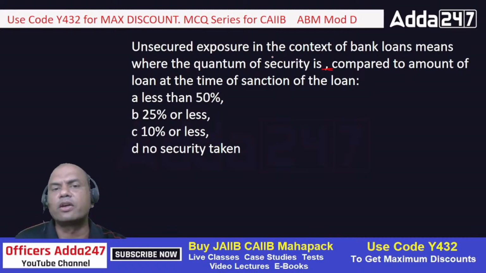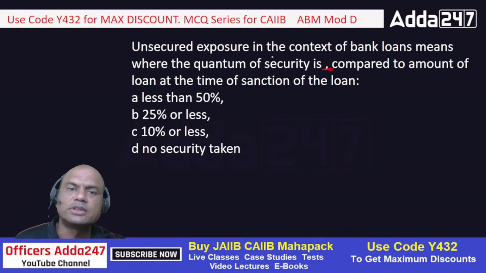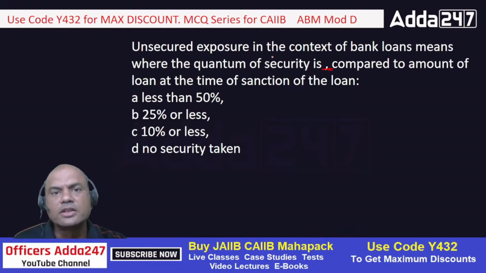Suppose I take security of, let's say, 70,000 for this 1 lakh, so it's almost a secured loan. Out of 1 lakh, 70,000 is secured, so security is there. Suppose I take security of, let's say, 30,000, then what? For a 1 lakh loan, 30,000 is secured, right? Then also it is called a secured loan.